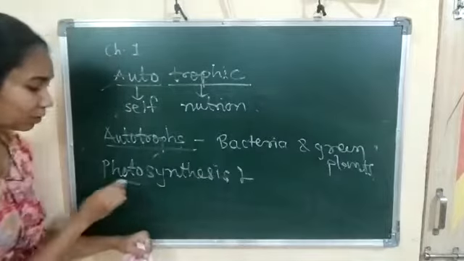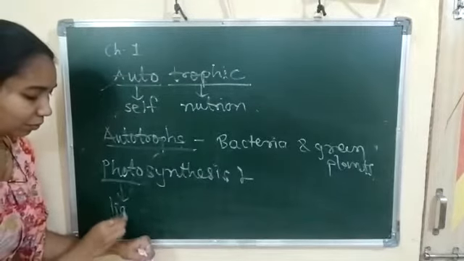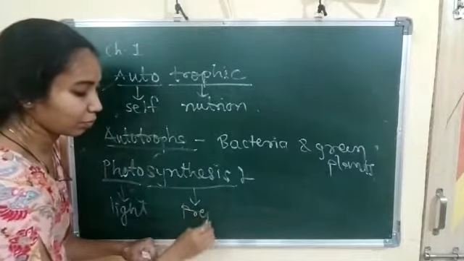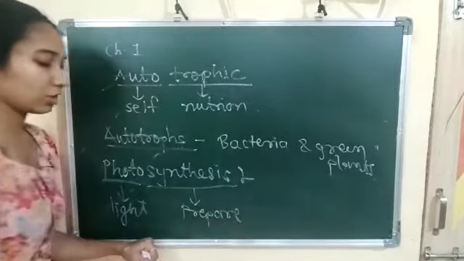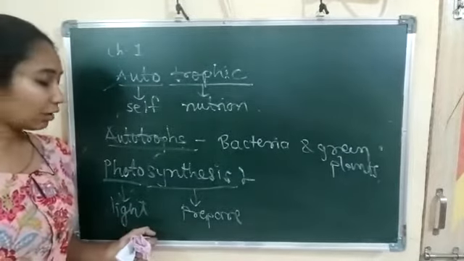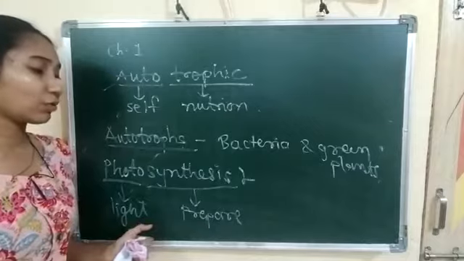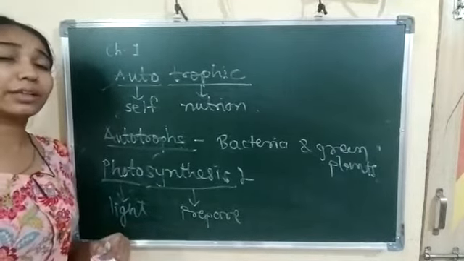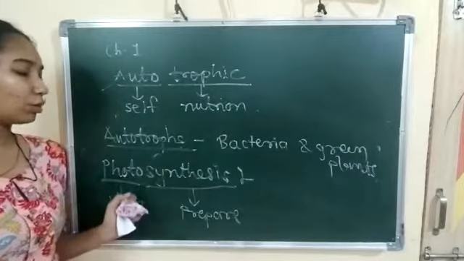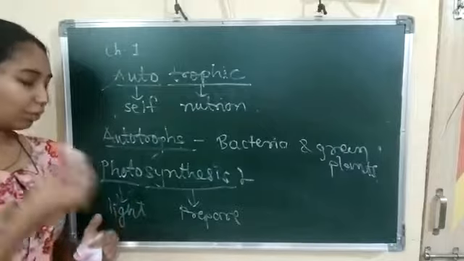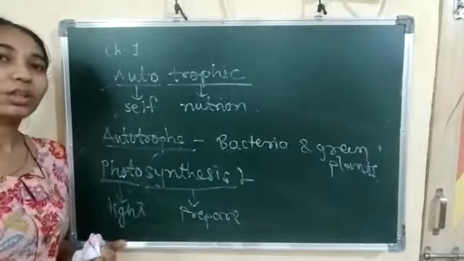The word photo means light and the word synthesis means to prepare. Those organisms that prepare their food in presence of sunlight, that process is known as photosynthesis. That means जो ऑर्गेनिज्म अपना खाना लाइट की या सनलाइट की हेल्प से बनाते हैं उसको हम बोलते हैं फोटोसिंथेसिस. Now we have to see the detailed definition of photosynthesis.